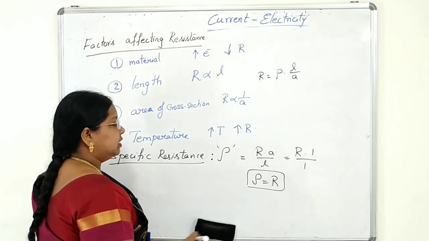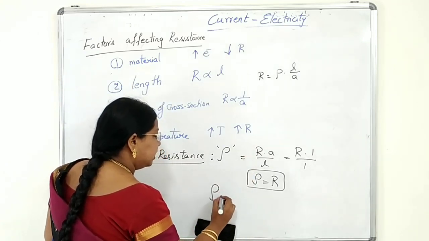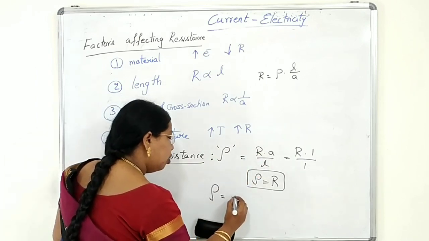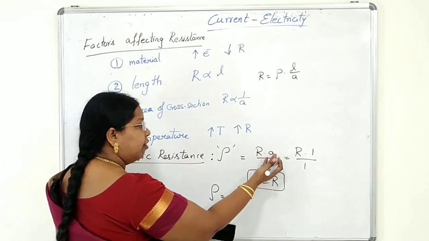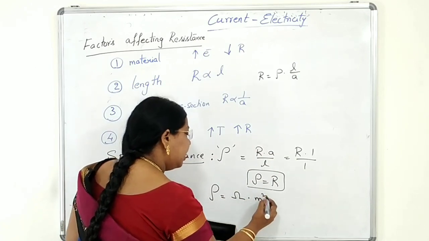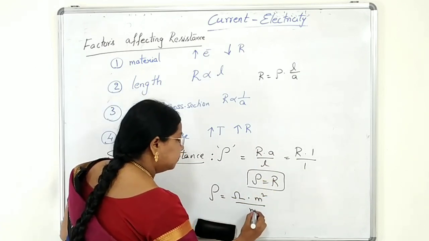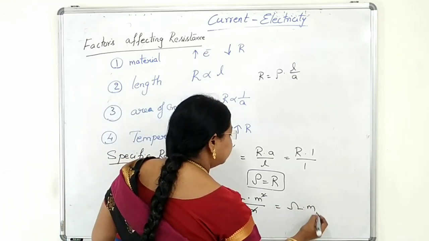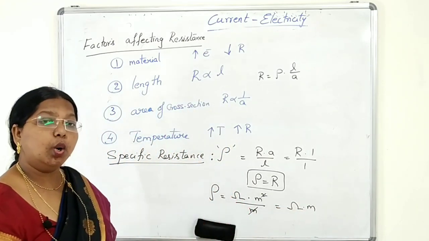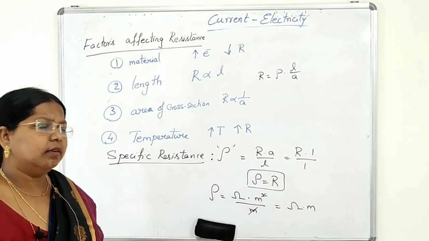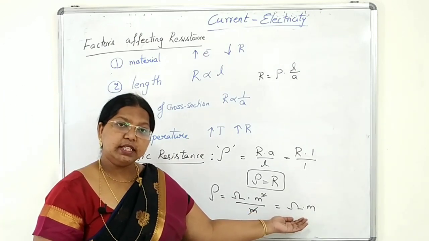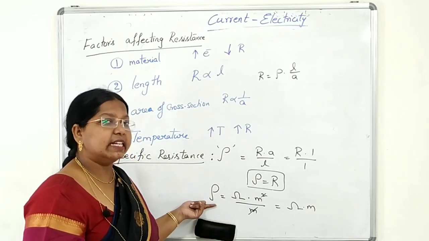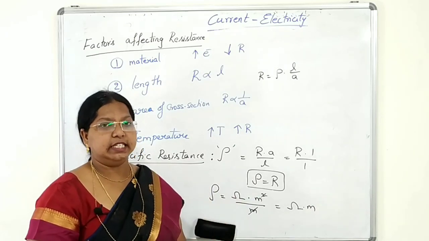Now we will see the units. For specific resistance, for R, resistance units are ohm, for area of cross section meter square, for length meter. So ohm meter. So what are the units? Ohm meter or ohm centimeter, the lower units. So these are the units of specific resistance or resistivity.